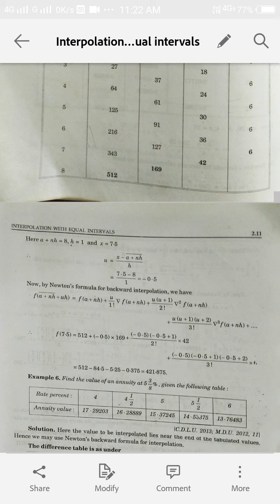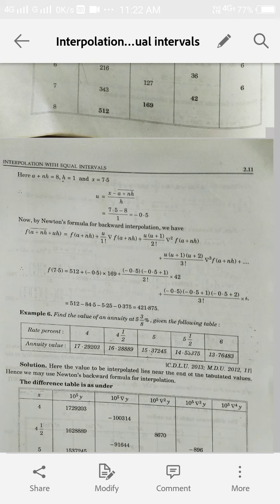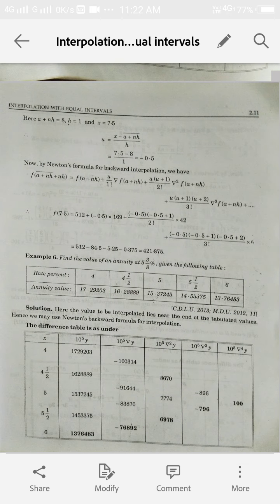The last value is 8, so we take it as a plus nh. The difference between the values of x is 1, so we take h as 1, and we are to find the value at 7.5, so we take x as 7.5. Now we find the value of u, and in the case of the backward difference formula, how can we calculate u? U is (x minus (a plus nh)) upon h. So we put all these values here and find the value of u as minus 0.5.